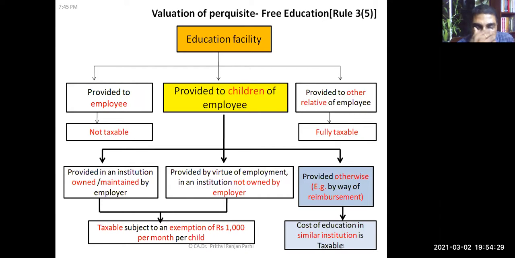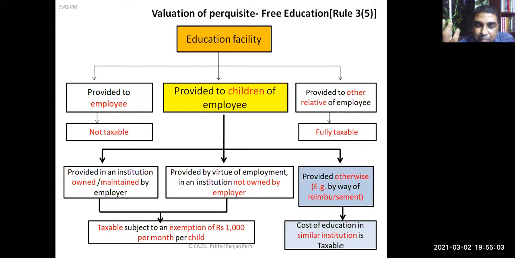Third, you see, the wording of the law is that if it is provided otherwise, it can be anything. If the institution is owned or maintained by the employer, you know how the treatment will be done. It is taxable, but exemption is there. If it is not owned, not maintained, but by virtue of employment that has been provided, then that will be there. But let us say in some other way the employer is providing some facility.